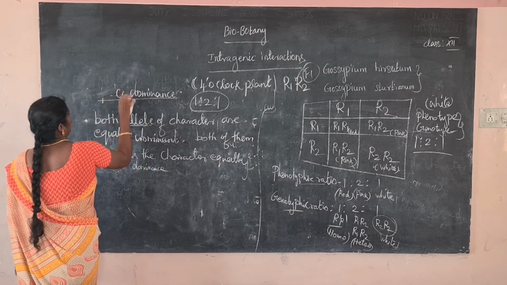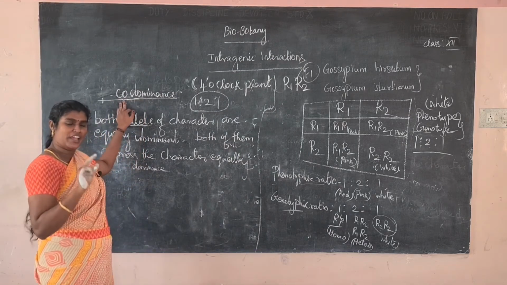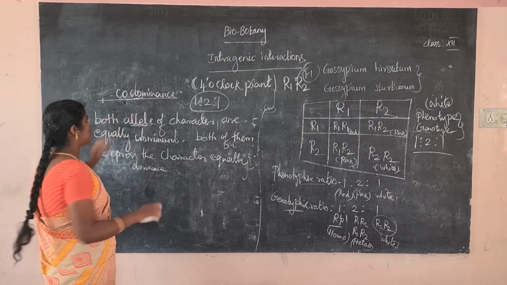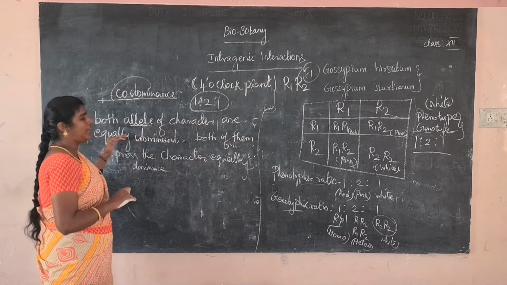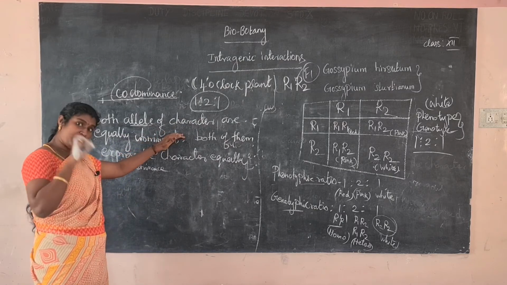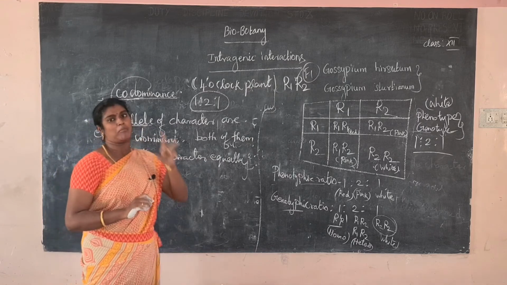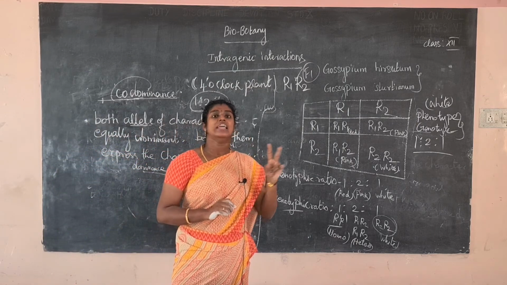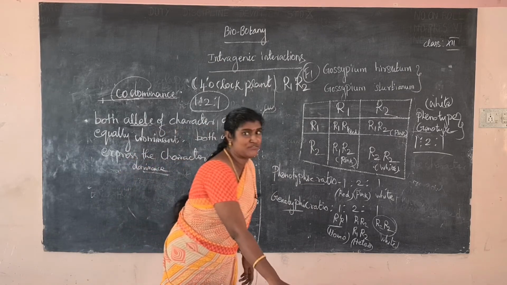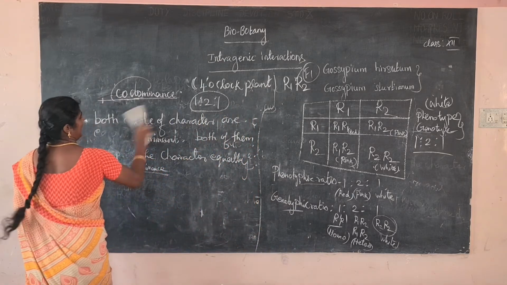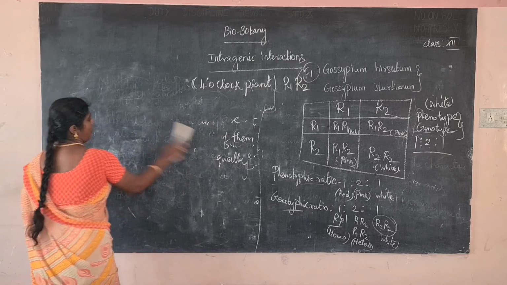Sorry ma'am, the topic name is codominance. Co means together. Dominant alone expresses only the dominant character. So what is the meaning of codominance? Both alleles of a character are equally dominant and both of them express their character equally in the F1 generation. Both are dominant. This is called codominance. Example: red and white flower of camellia.